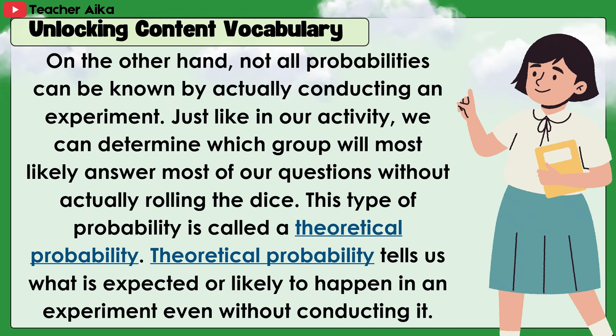On the other hand, not all probabilities can be known by actually conducting an experiment. Just like in our activity, we can determine which group will most likely answer most of our questions without actually rolling the dice. This type of probability is called a theoretical probability. Theoretical probability tells us what is expected or likely to happen in an experiment even without conducting it.